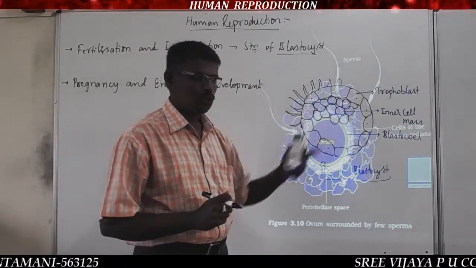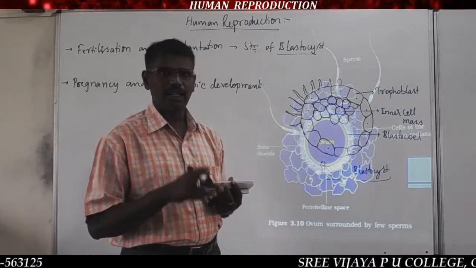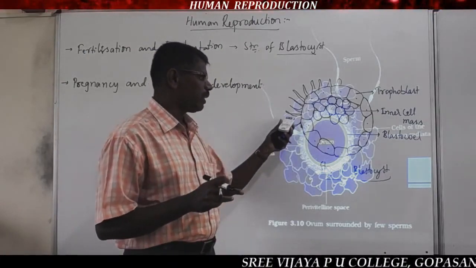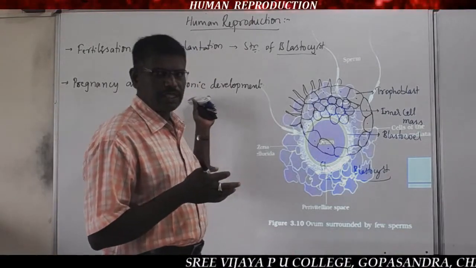So the trophoblast secretes enzymes for implantation and produces finger-like projections, which we discussed here.